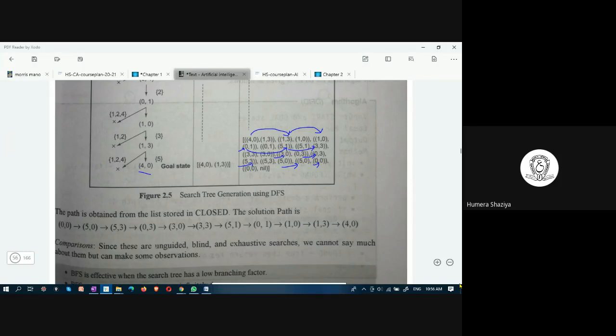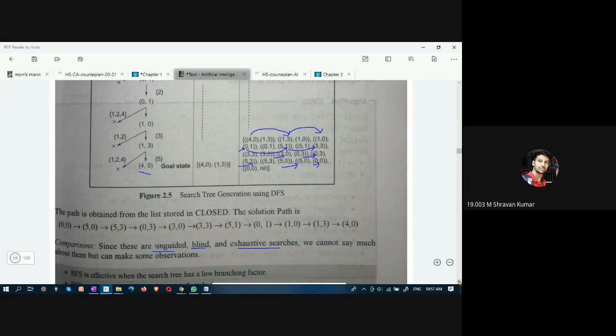Okay, both the searches are unguided, blind, exhaustive searches. All right, but then there is a difference between BFS and DFS. Students, from the learnings so far, will anyone tell me which one is efficient, BFS or DFS, and in what condition? Which one is efficient? From your understanding, please tell me.